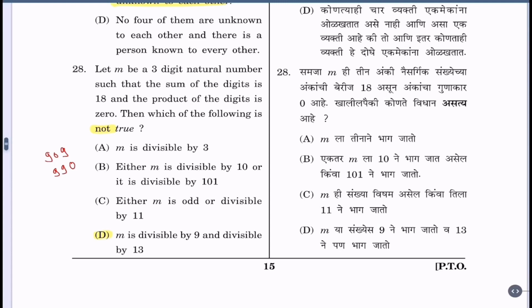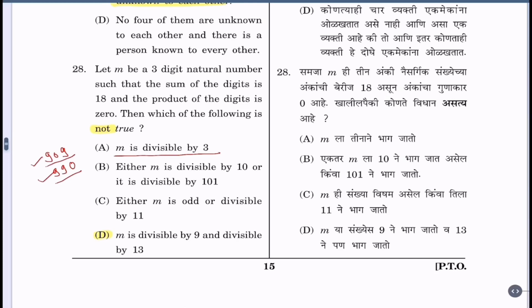Because it is a 2-digit number and we are given it is a 3-digit number. Okay. So the number is divisible by 3. Yes, both the numbers are divisible by 3. M is either divisible by 10, here it is, or it is divisible by 101. That is, 909 is divisible by 101. So this is also possible. Now we want which is not true.